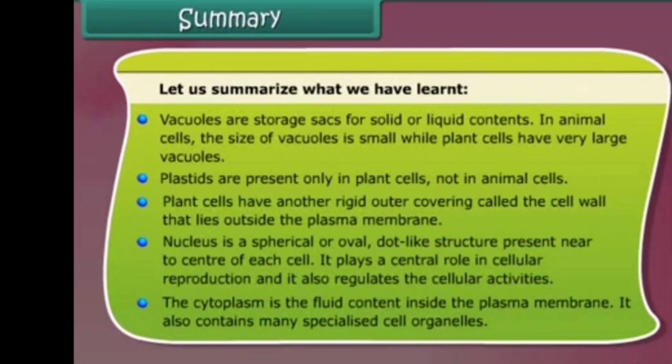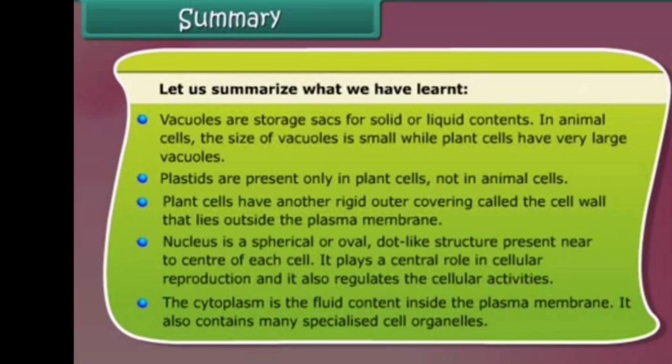Next, vacuoles are storage sacs for solid or liquid contents. In animal cells, the size of the vacuole is small compared to plant cells, where it is very large. Next, plastids are present only in plant cells and absent in animal cells.